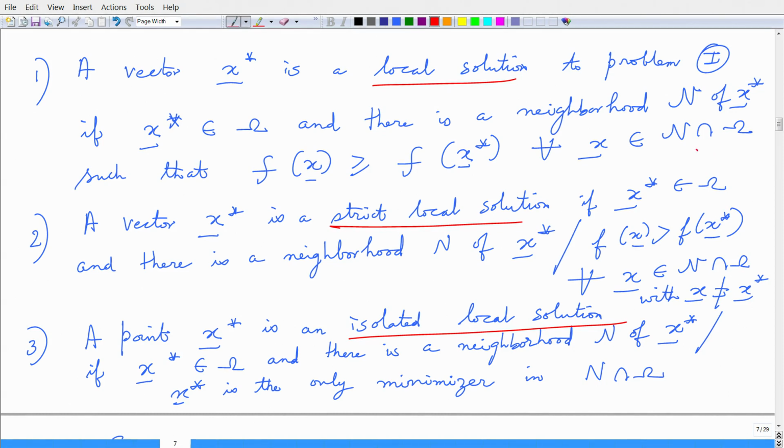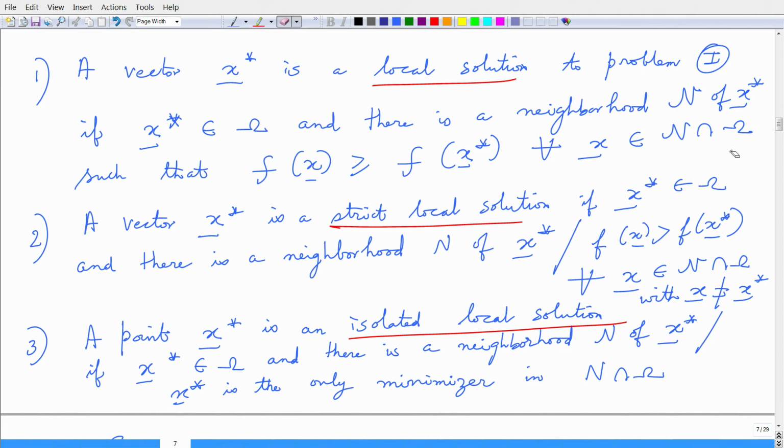So, let us say if this is x star, then my neighborhood can be this region that I am shading in blue. This is my neighborhood, it is a small vicinity. So, there is this neighborhood of x star such that f of x is greater than or equal to f of x star for every x belonging to the neighborhood that intersects with omega, which is our constraints.